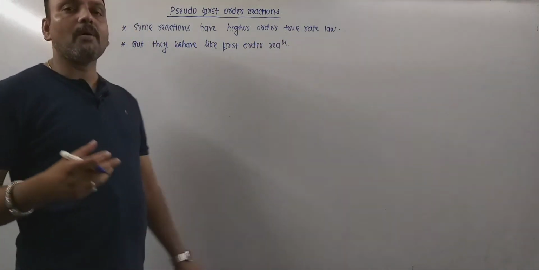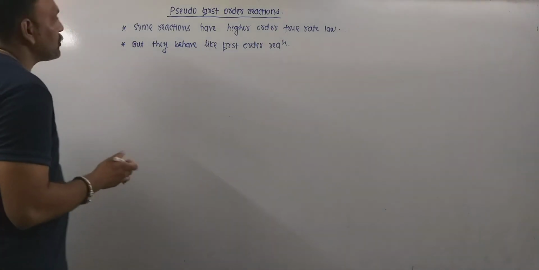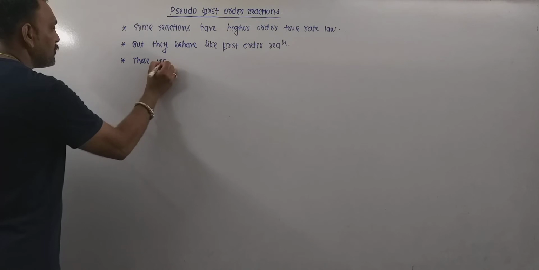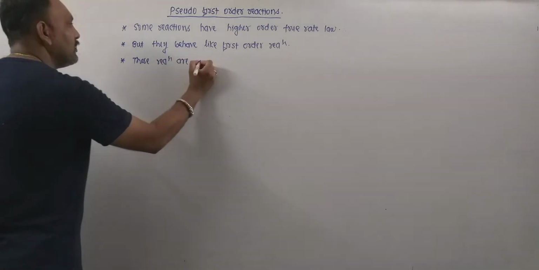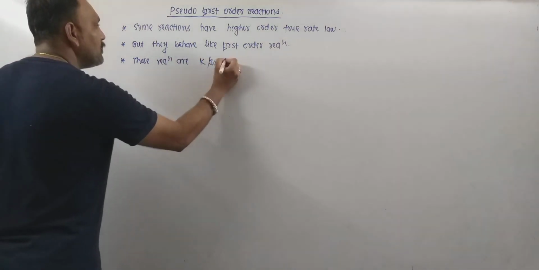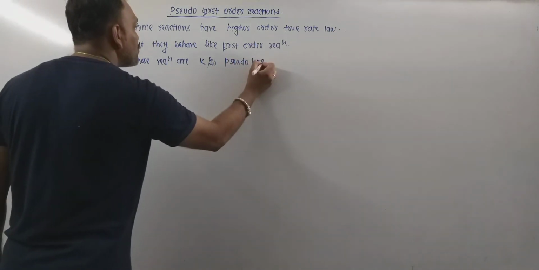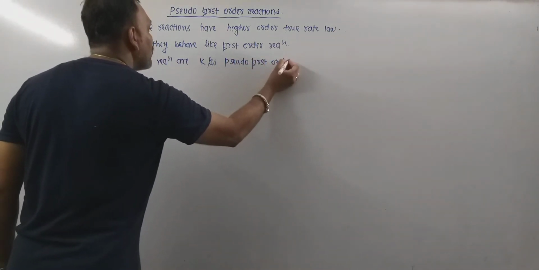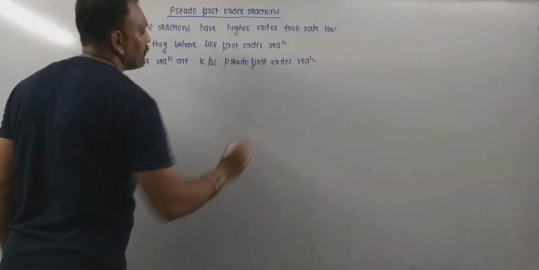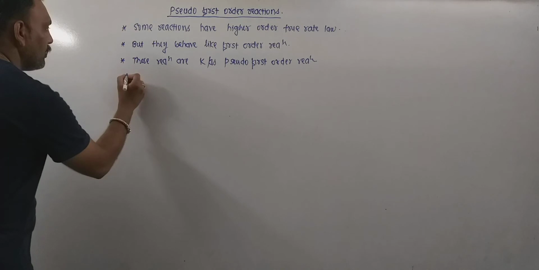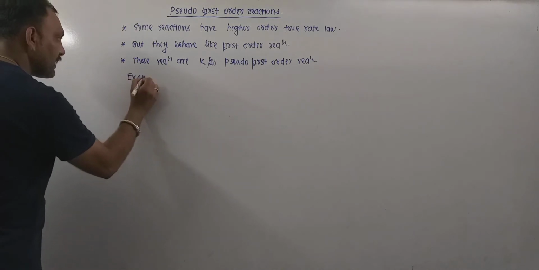So such types of reactions are known as pseudo first order reactions. Now let's discuss a few examples of pseudo first order reactions.